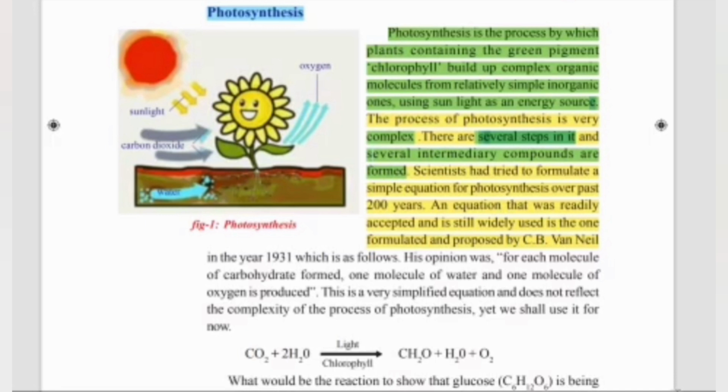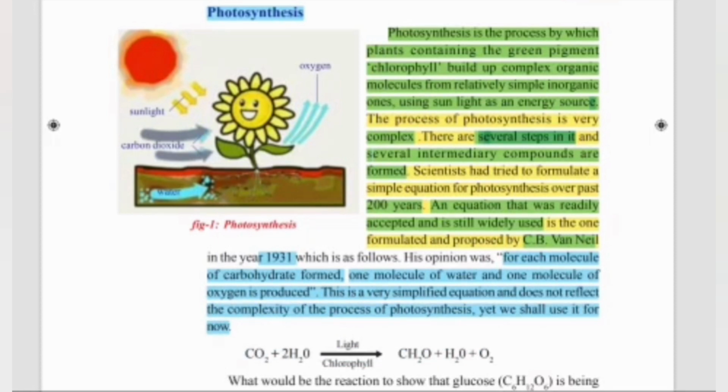Scientists had tried to formulate a simple equation for photosynthesis over the past 200 years. An equation that was readily accepted and is still widely used is the one formulated by C.B. Van Neel. After 200 years, he discovered an equation in 1931 which was as follows. His opinion was that for each molecule of carbohydrate formed, one molecule of water and one molecule of oxygen is produced. This is a very simplified equation. It does not reflect the complexity of the process of photosynthesis, yet we shall use this equation for now.